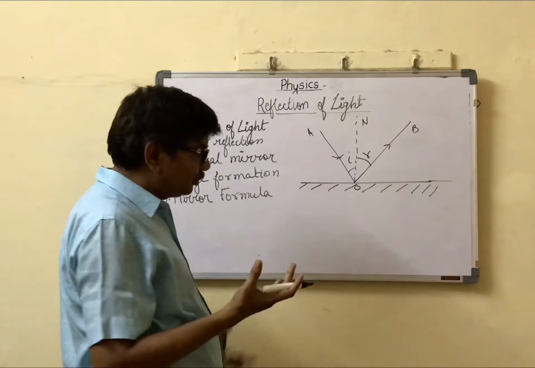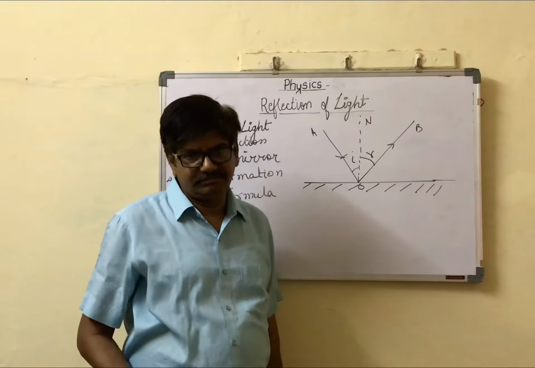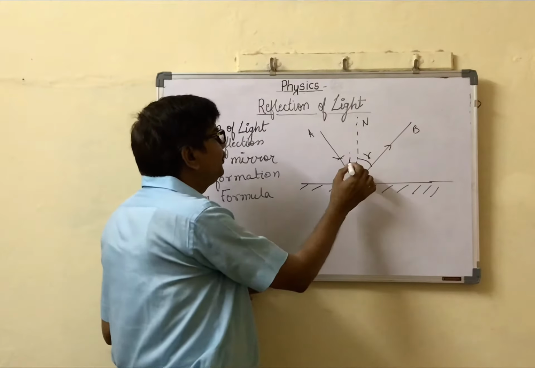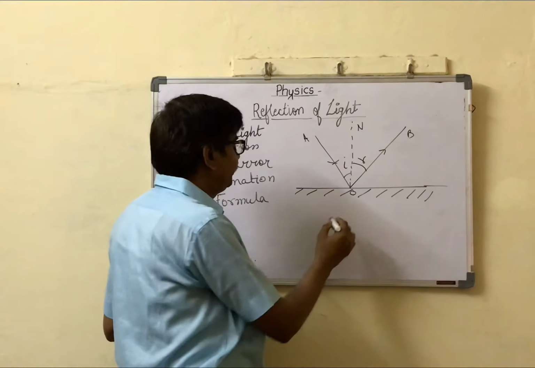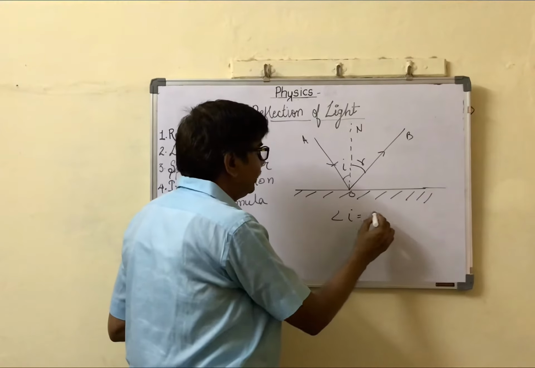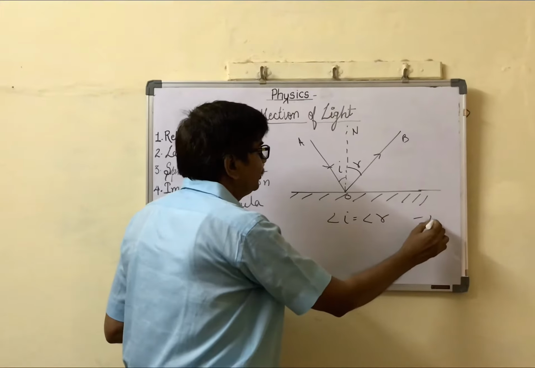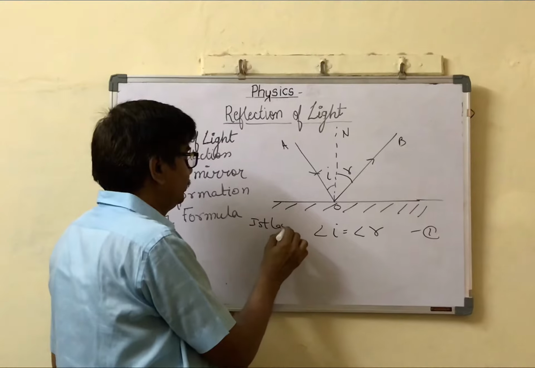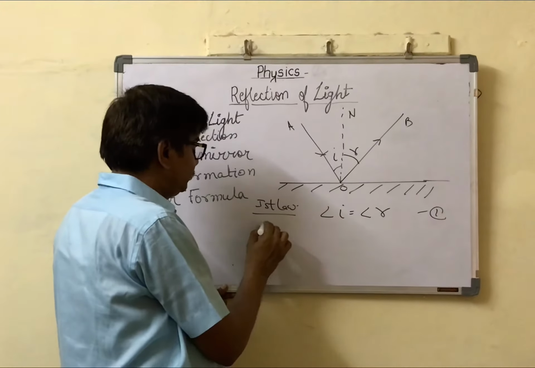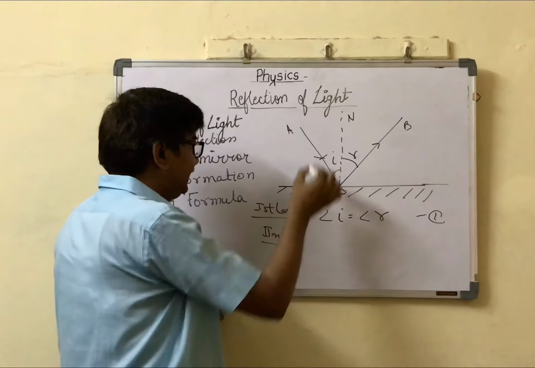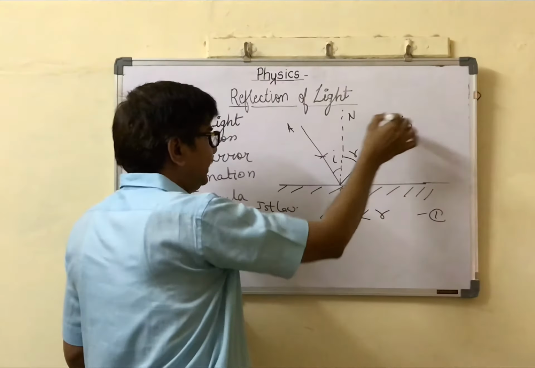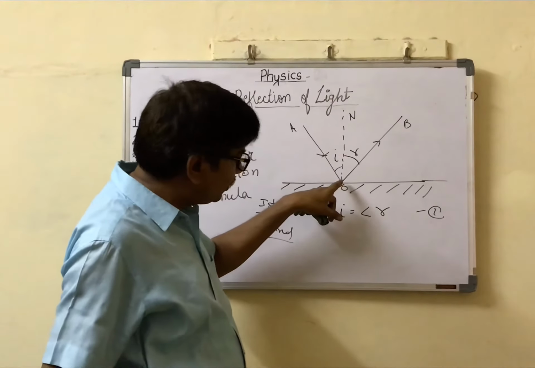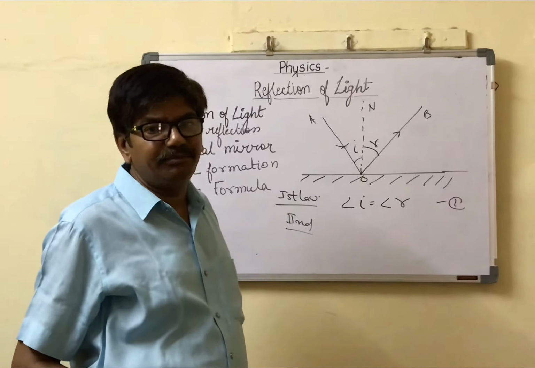Now the question is, what is the law of reflection of light? First law: the angle of incidence is equal to the angle of reflection, that is, I equal to R. Now the second law: the incident ray, reflected ray and normal at the point of incidence all lie in the same plane.